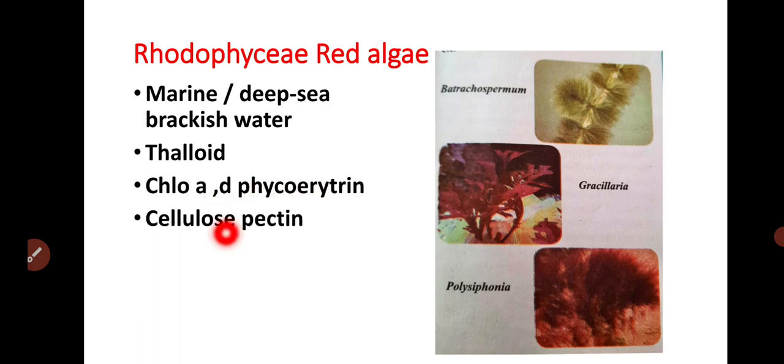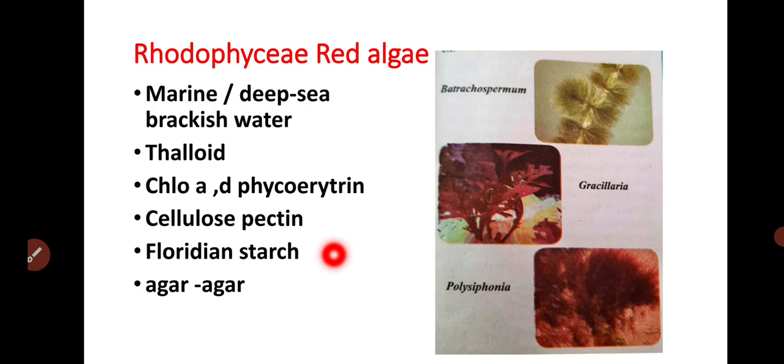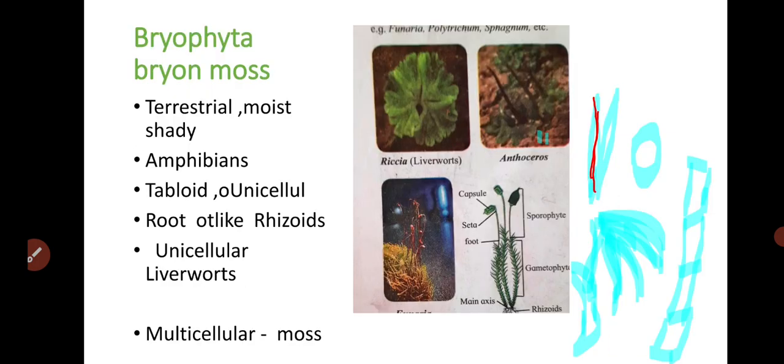The cell wall is made up of cellulose and pectin. The food material is in the form of Floridean starch, and it is used for making agar-agar, the agar-agar medium. Then the Bryophyta are terrestrial, found in moist shady places.